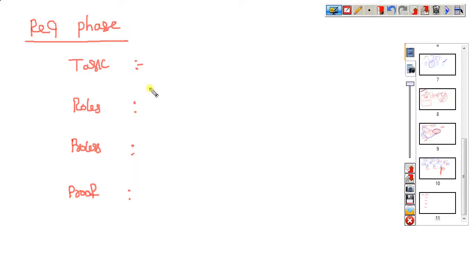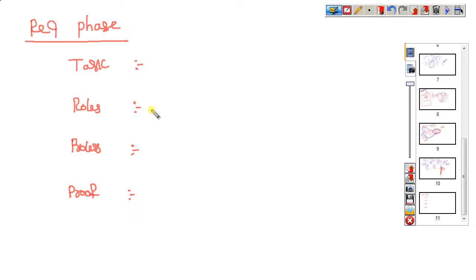So like that it's going, this is how we can go here, right? So these are the 4 steps we need to learn. In the requirement phase, what is the task, what is the meaning of it? Task means what is my role and responsibility. Here, what is my work, that is the task we need to understand. In this requirement phase, the work I'm doing is the task.